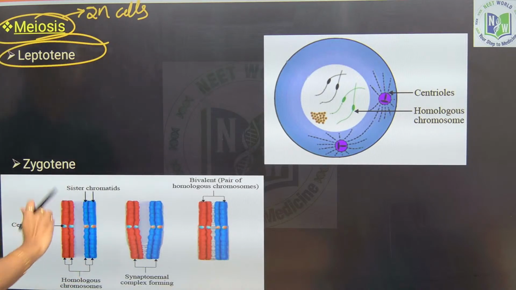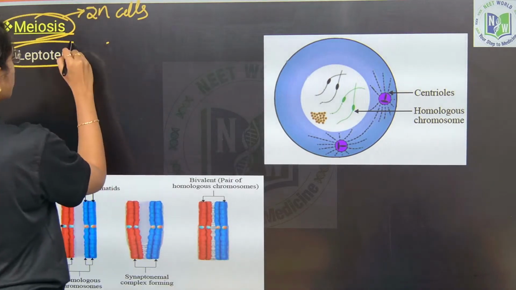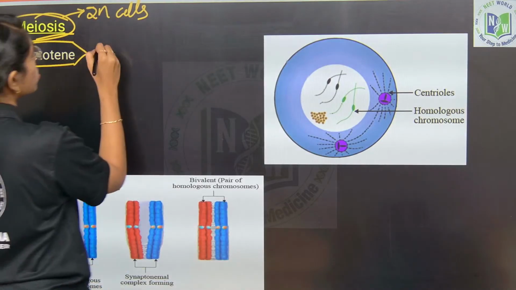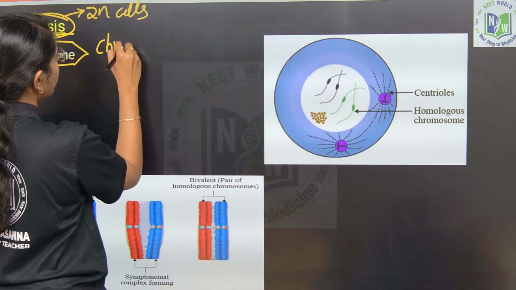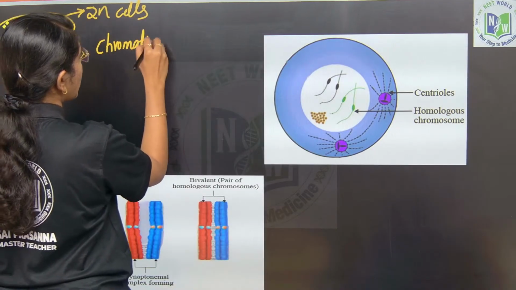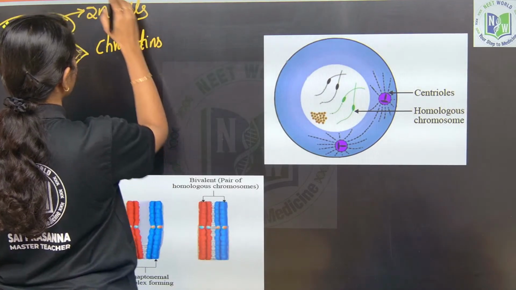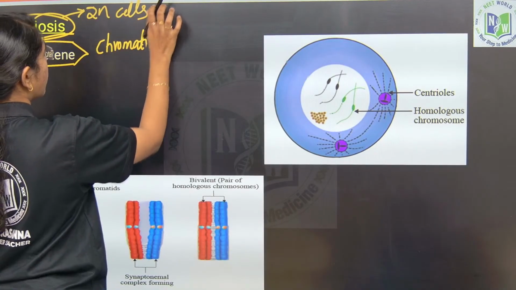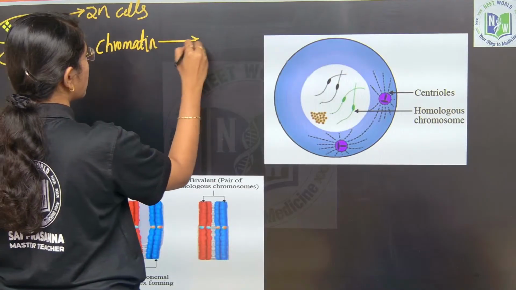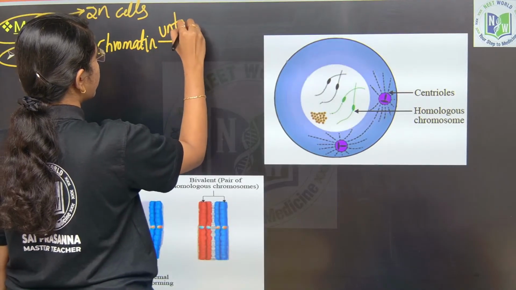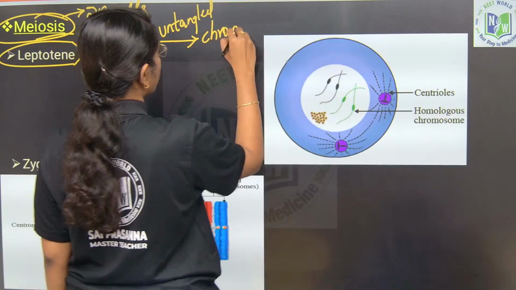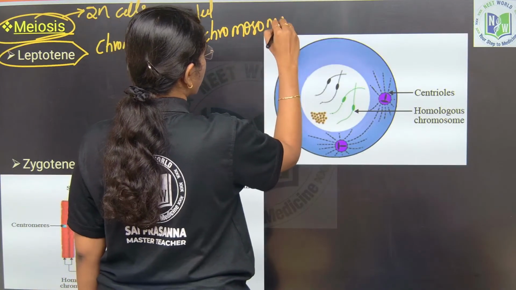In leptotene, what happens? Observe carefully. In leptotene, first thing is, of course, chromatin gets untangled to chromosomes. Fine, right?